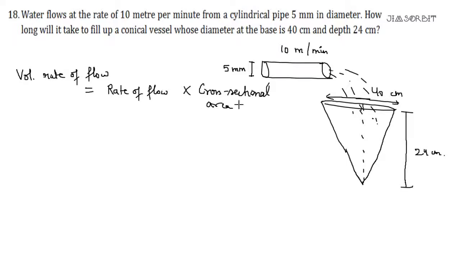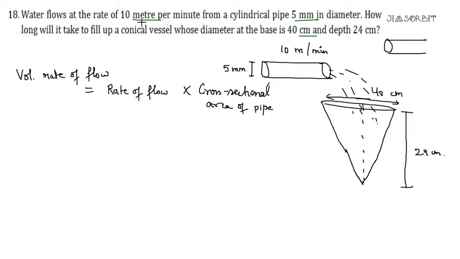Cross-sectional area of the pipe. This pipe is cylindrical, so its cross-sectional area will be a circle, because the circle is the cross-section. If you take a pipe and look at one end, it will be a circle. So we have to find the area of the circle. The only thing we have to be very cautious about is the units, and that is what they play with. This is meter, this is millimeter, this is centimeter. Every unit is different. Now we can easily make every unit centimeter.